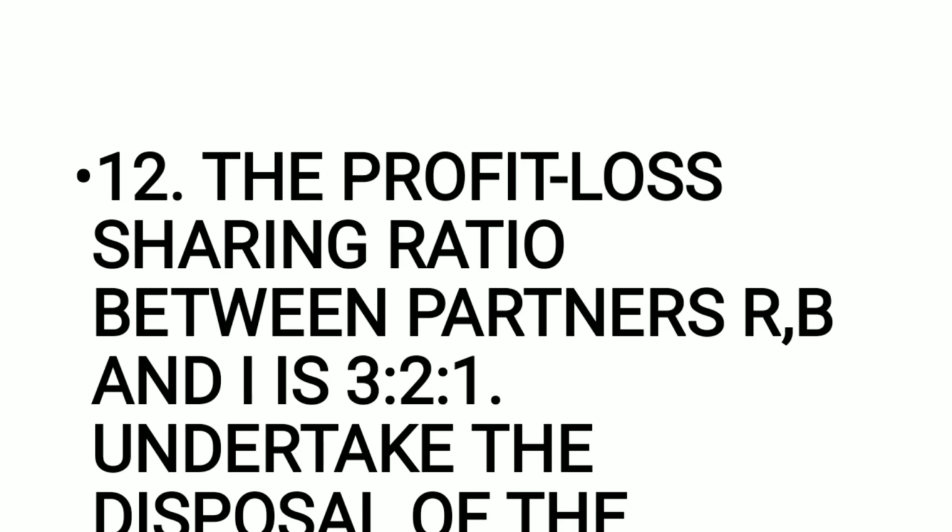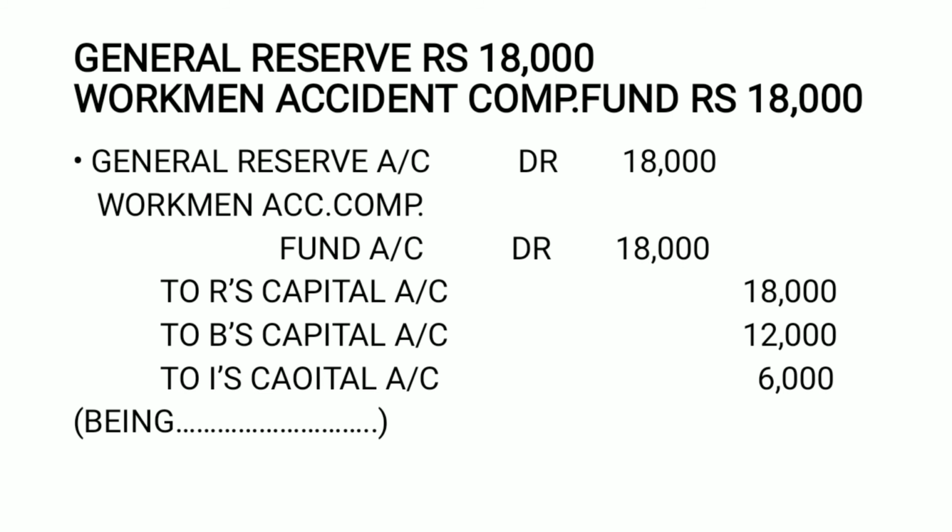And what is the profit sharing ratio? 3:2:1. So if you remember, the very first journal entry that we have understood is of distribution of reserves and accumulated profits, if I'm not wrong, and the credit balance of profit and loss account or debit balance. Yes, page number 279 in your textbook. I repeat, page number 279 in your textbook.